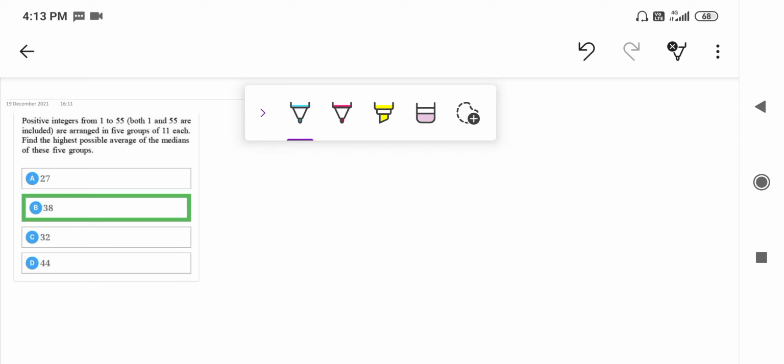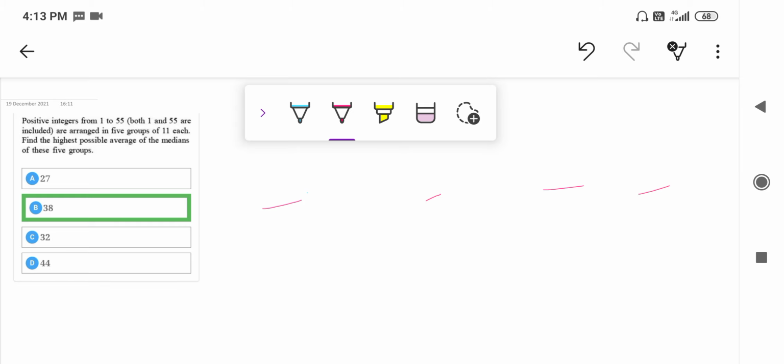So ultimately there are 5 groups and each one will have a median, because each group will have 11 members, observations, or whatever you can call them. So we are asked for the highest possible average of all the medians of the 5 different groups. So we have to divide all the groups very intelligently.